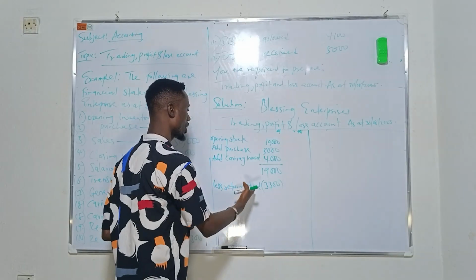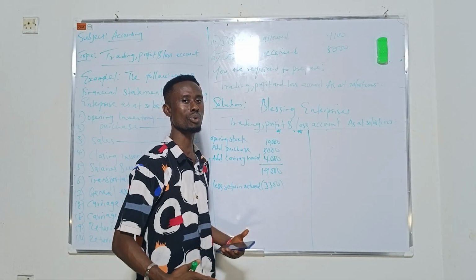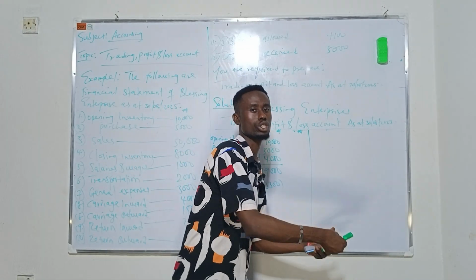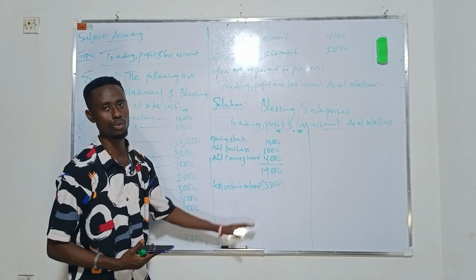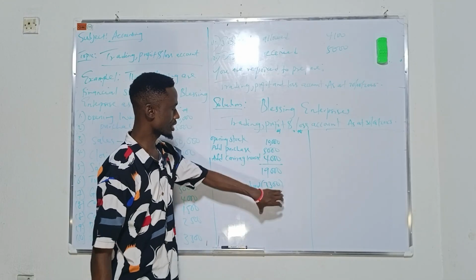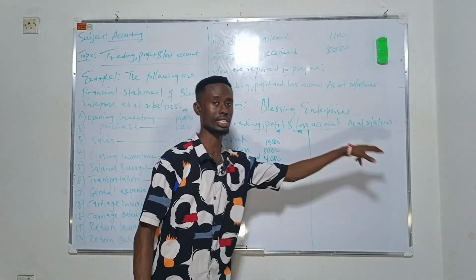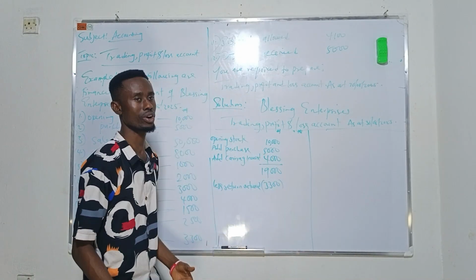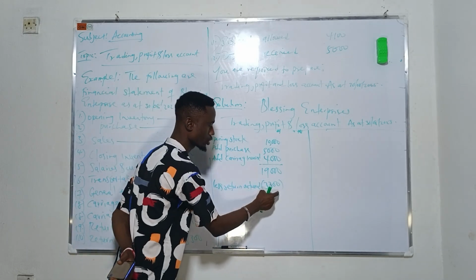To the seller it is returns inward, while to the buyer it is returns outward. Because we are buying here, we have to return these goods back to the seller. This 3,300 naira, we are returning it back because out of what we bought, this portion of goods is damaged.